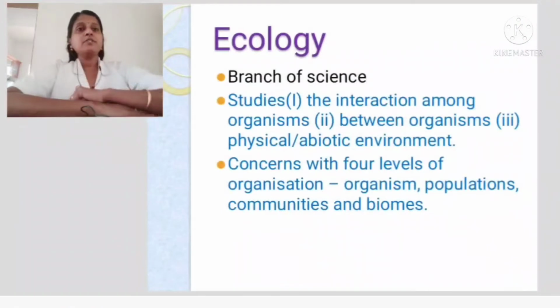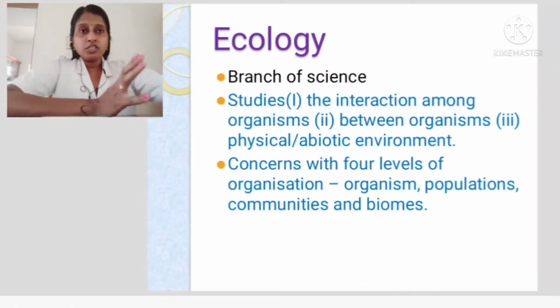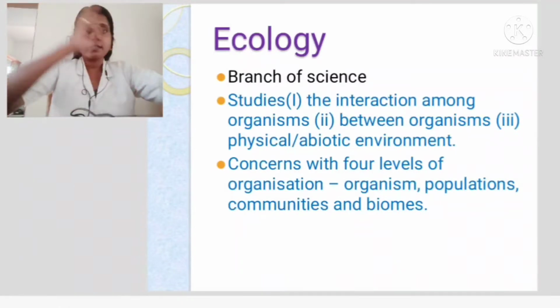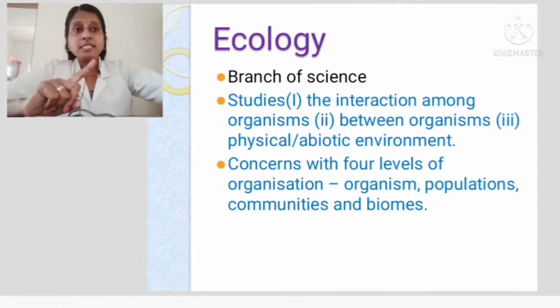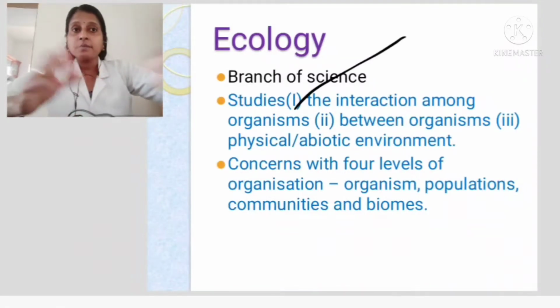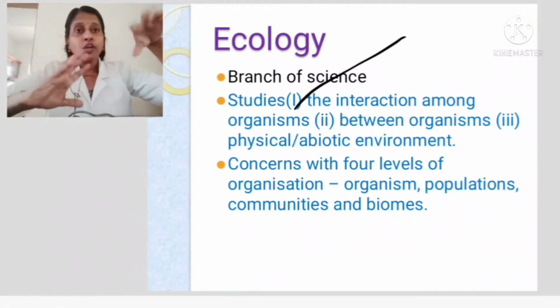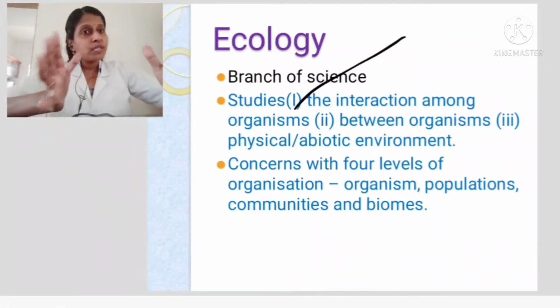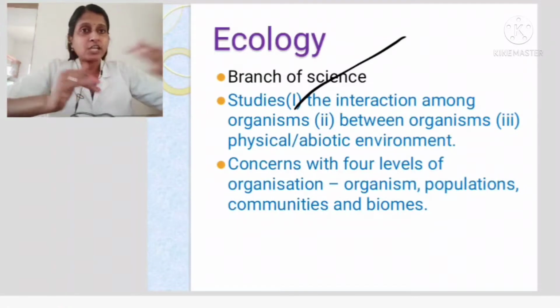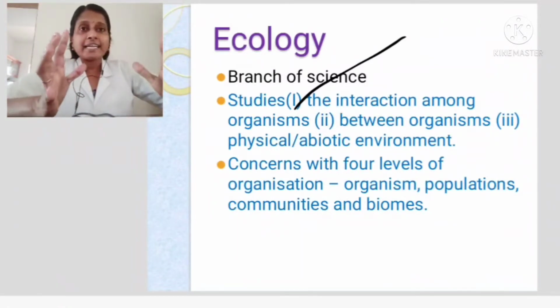So this chapter is dealing with the basic concept of ecology. What is ecology? Everyone knows it's a branch of science, which studies interactions. It can be categorized into three things. What are the three things? The first is interaction among organisms. Interaction among organisms means among human beings, among cats, among dogs. Within the same organisms, the interaction for food, for shelter, for everything, how they are interacting, that is dealt with in ecology.